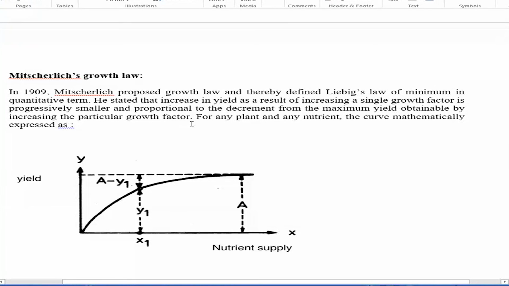Can you please understand this one? He stated that the increase in yield as a result of increasing a single growth factor is progressively smaller and proportional to the decrement from the maximum yield obtainable by increasing that particular growth factor. This is explained graphically as the relationship of the yield with nutrient supply.